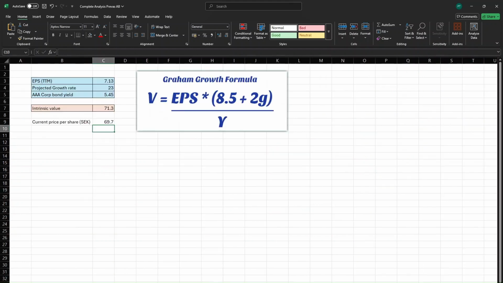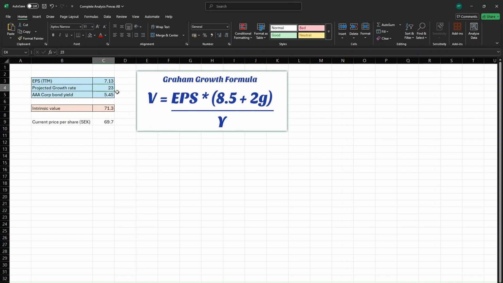If we move on to Graham's valuation, I use a different method. This time I am conducting a reverse Graham's valuation. What I did here was plug in the 12-month trailing EPS and the AAA corporate bond yield. Then I set the current price per share at 69.7 SEK.